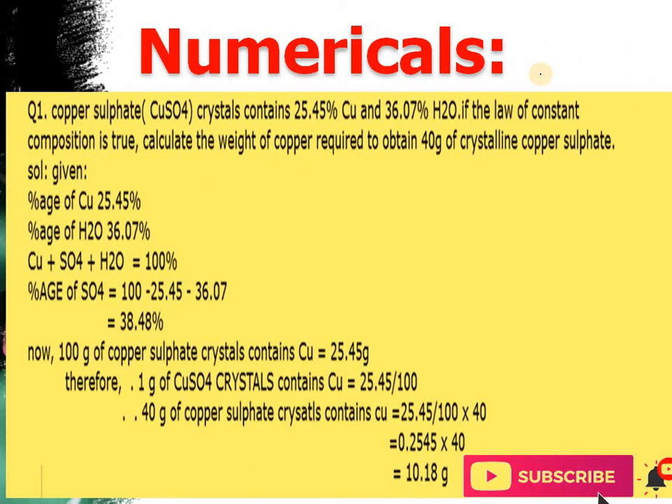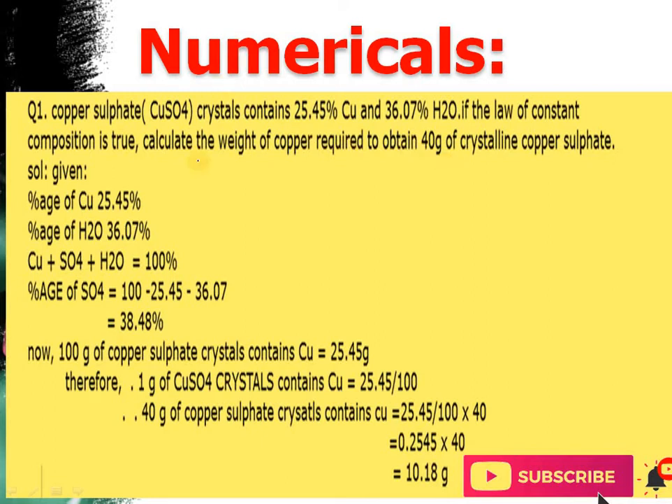Moving to the numerical portion of this law, the first numerical is: a copper sulfate crystal contains 24.5% copper and 36.07% water. If the law of constant composition is true, calculate the weight of copper required to obtain 40 gram of crystalline copper sulfate.